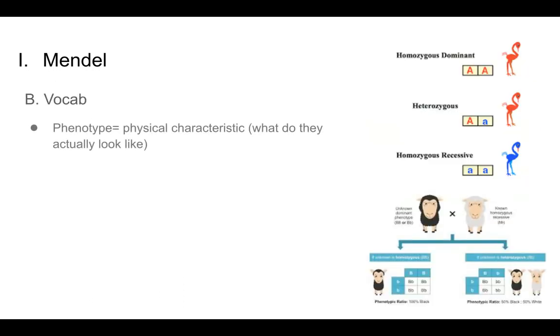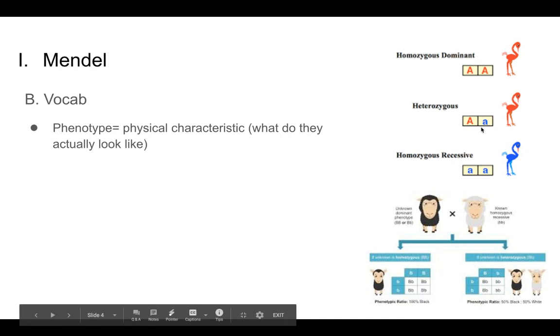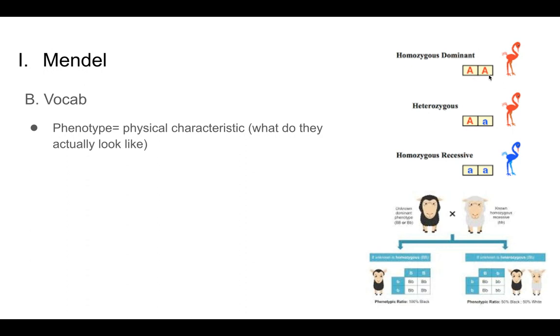Now, there's another type called a phenotype. Phenotypes are the physical characteristics that the individuals are actually displaying. So what do they actually look like? And so, for example, over here in this diagram with these flamingos, the genotype of this first flamingo is big A, which is homozygous dominant. The phenotype is red.